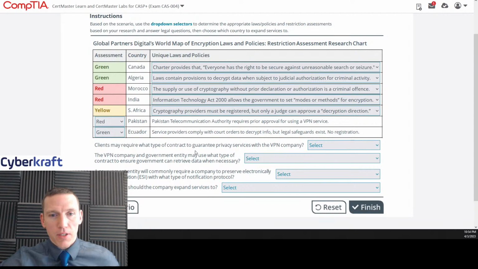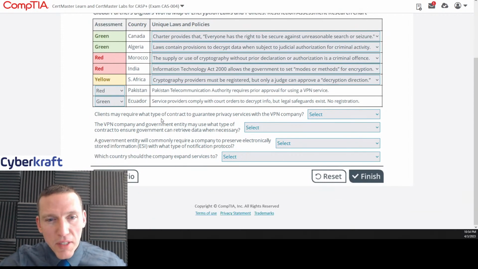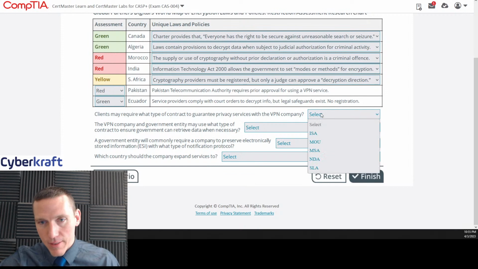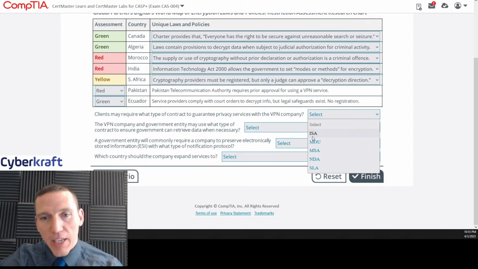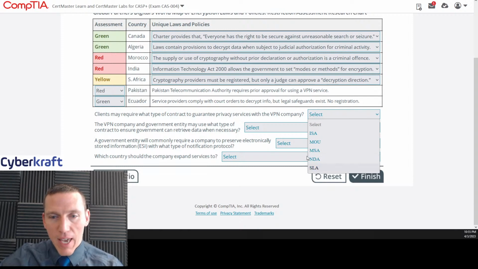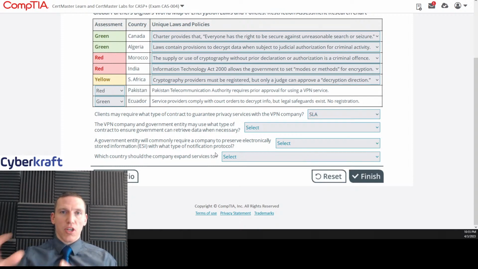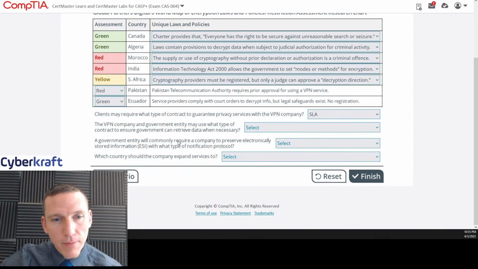Okay. Let's go down to the rest of these. Clients may require what type of contract to guarantee privacy services with the VPN company? Okay, well, that's going to be SLA, service level agreement. So we have our acronyms. You've got to know your acronyms, of course, especially for CASP. Interconnection Service Agreement, Memorandum of Understanding, Master Service Agreement, Non-Disclosure Agreement, and Service Level Agreement. Any cloud service provider, if your clients are going to negotiate a service level agreement with the cloud service provider, we know that. Okay.